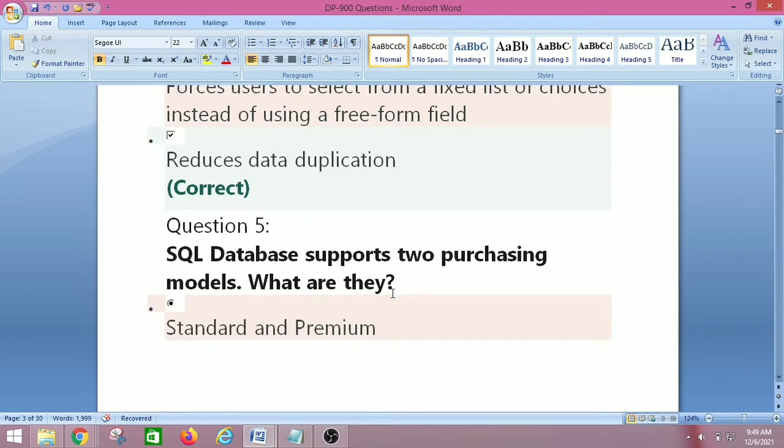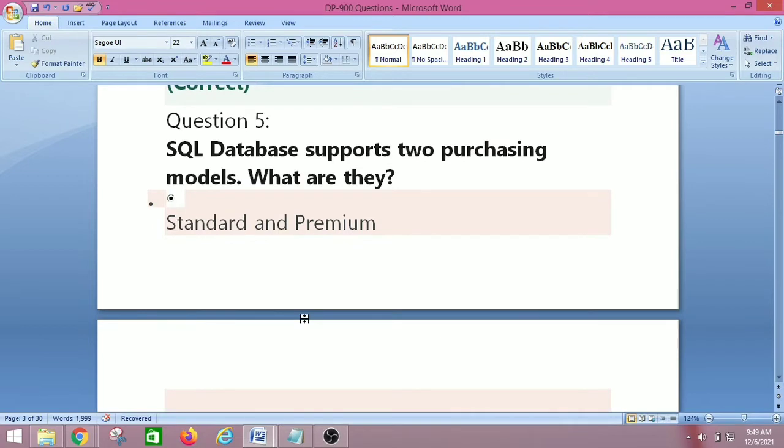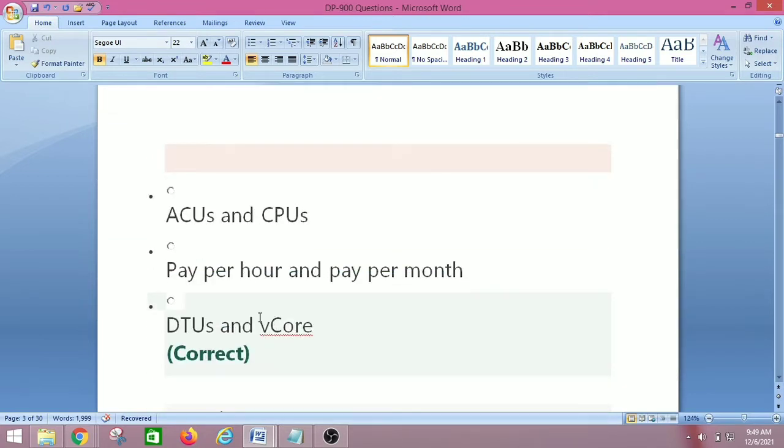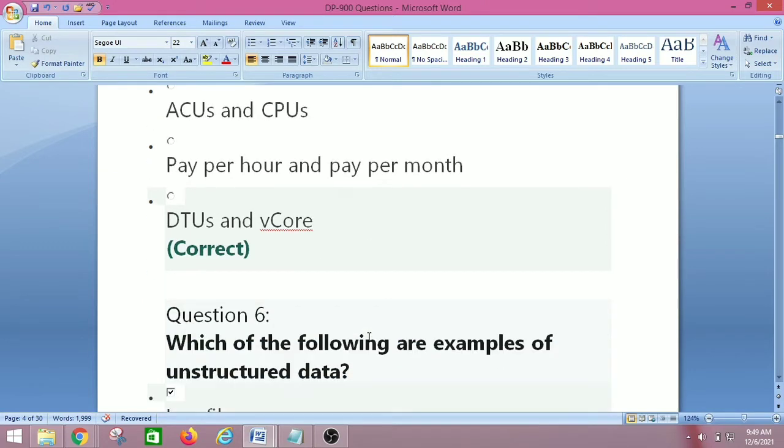Let's move on to question number 5. That is, SQL database supports 2 purchasing models. What are they? That is standard and premium, ACUs and CPUs, pay per hour and pay per month, DTUs and vCore. So the right answer is DTUs and vCore.